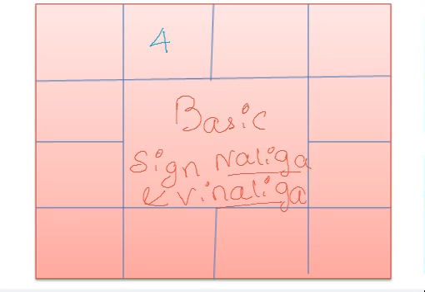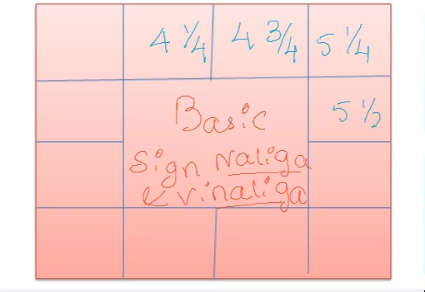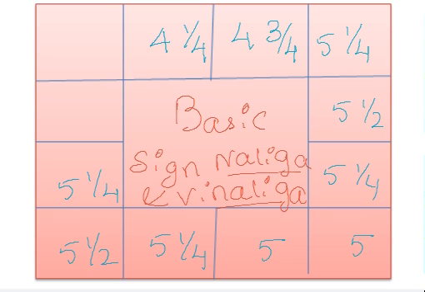First house, 4 1/4, the time. I will tell you what this calculation and this number are. Please take down: 5 and a half, 5 1/4, 5, 5 1/4, 5 and a half, 5 1/4, 4 3/4 and 4 1/4.